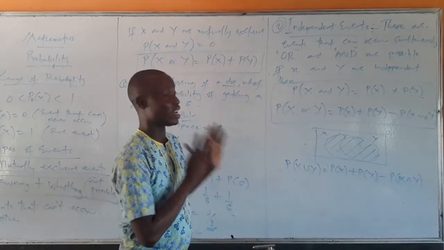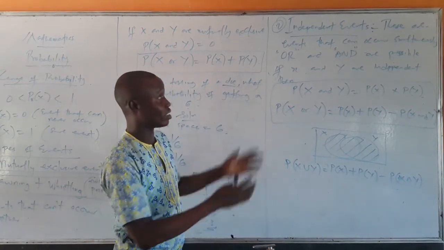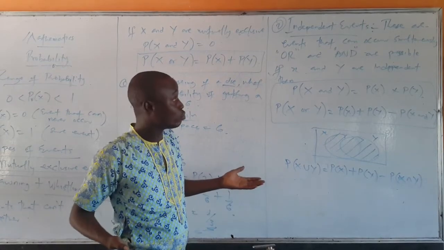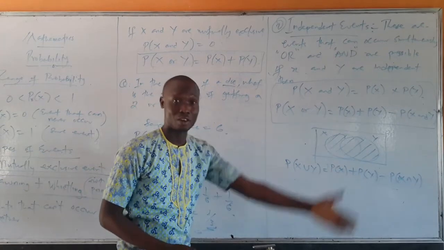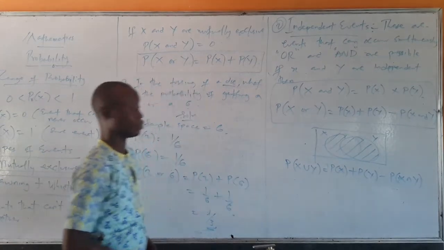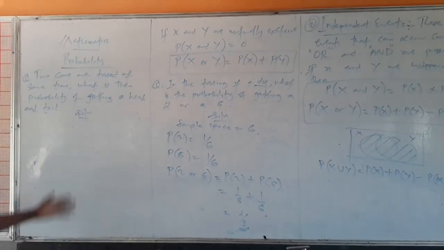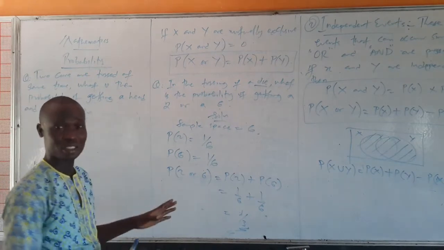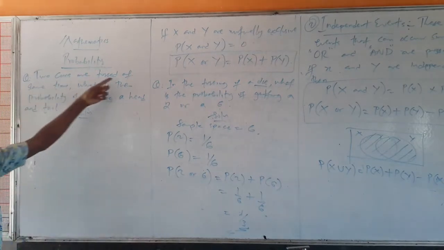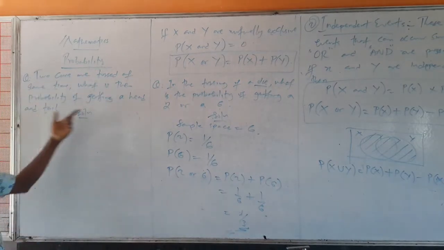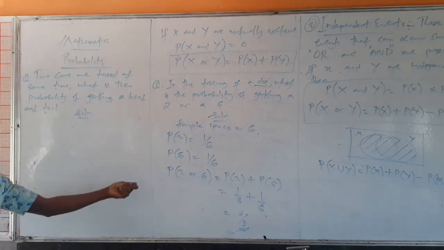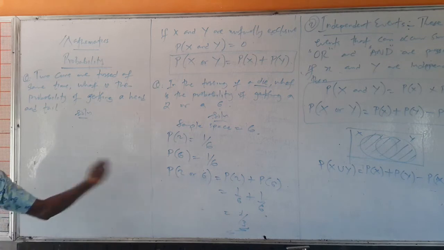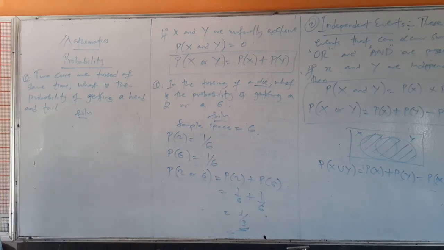We have events that can take this, we have multiple picking. Yes, now. You can have multiple picking. You can pick a red ball now and still pick another red ball. I'll show you what I mean now. This is a typical example of independent events. When you have two coins being tossed at the same time, and probability of getting a head and tail. Yes, it's possible you can have head and tail. You have head in this coin and tail in this coin, or you have tail in this coin and head in the other coin. So it is very, very possible that we have head or tail.